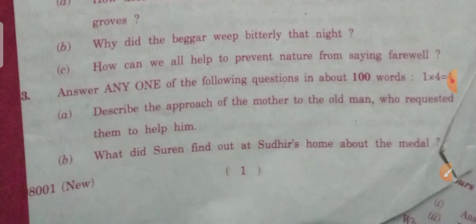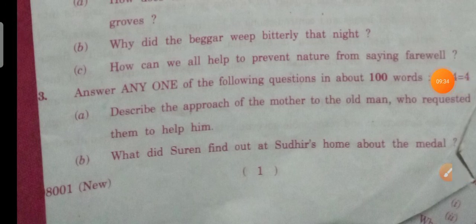2 into 4, 8. Any 2. In this also, A, B, C will be there, and 1 choice is there. You have to go through that. Answer any one of the following questions in about 100 words. 1 into 4, 4. Okay. So next, coming to it, it's clear now. We'll check it once.